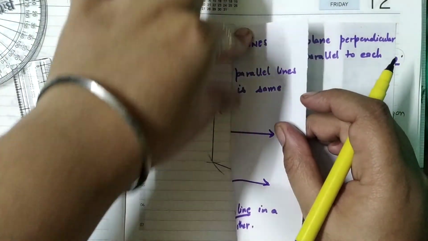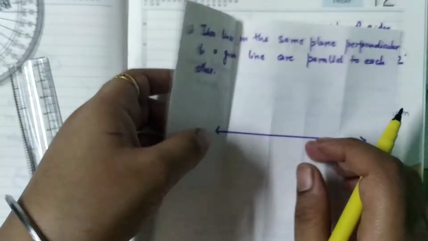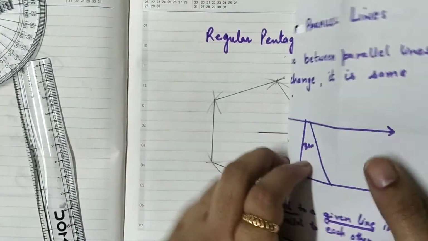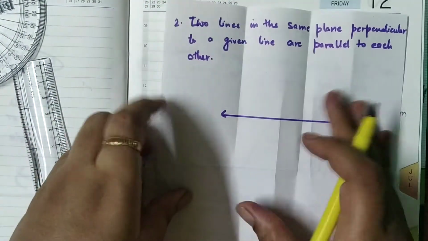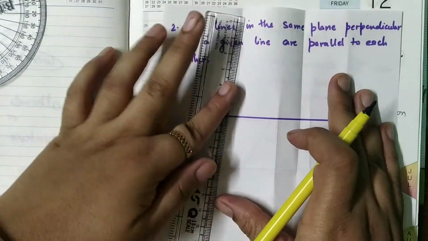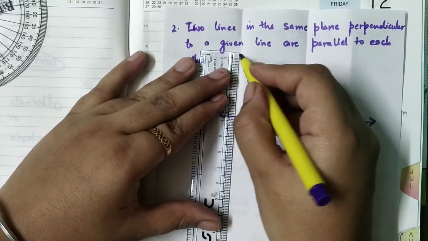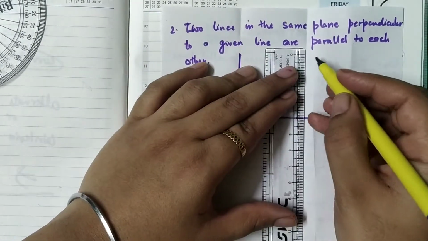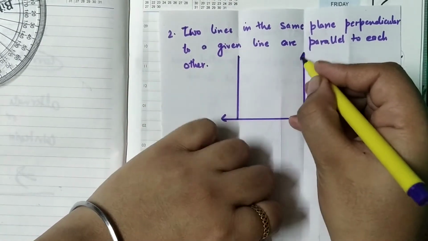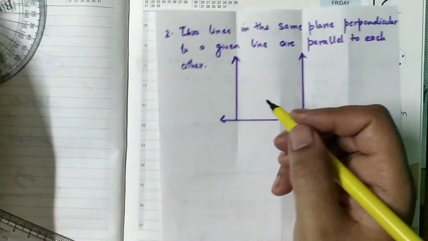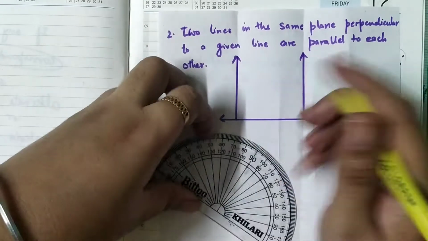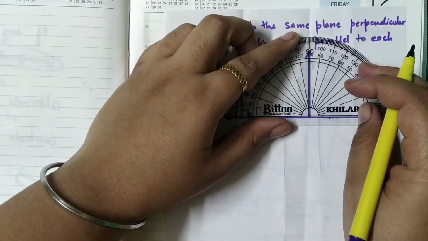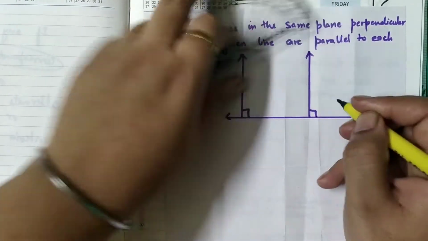The process is same every time, but the properties will be changed. See, I have just folded like this. These are the perpendiculars. You can observe with the help of your protractor, this angle is 90 degrees and this is also 90 degrees.